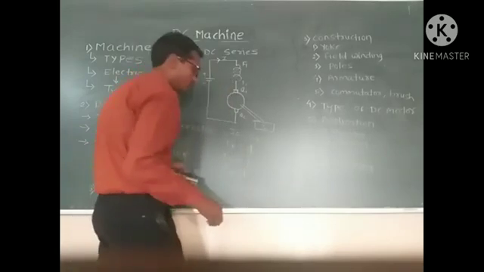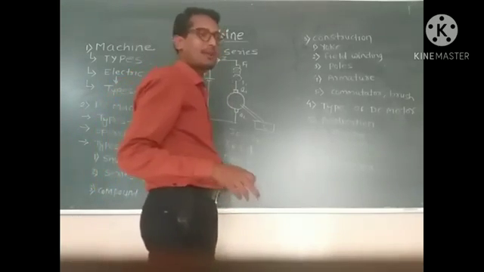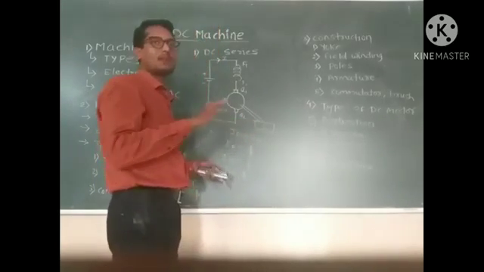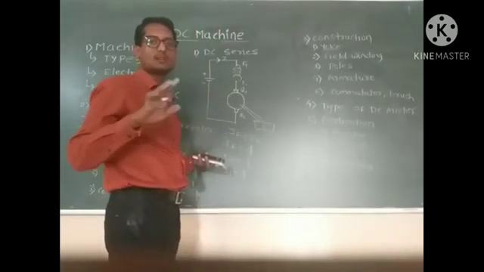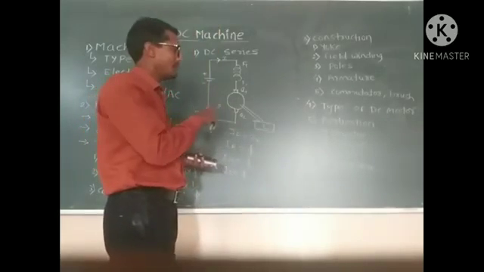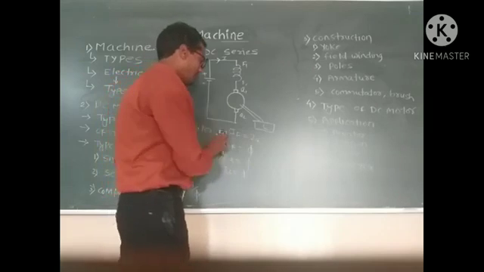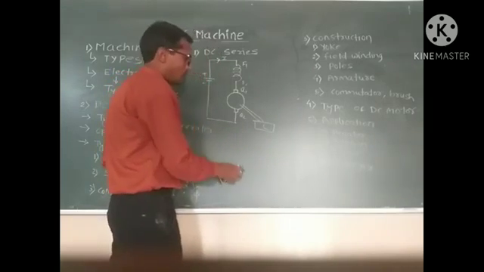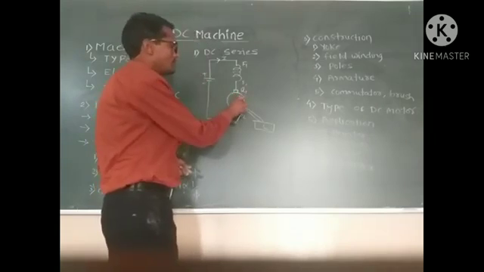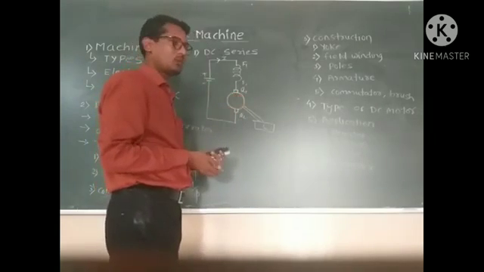So this is not a constant flux motor. Because of that, we have to connect a load every time when using the DC series motor.